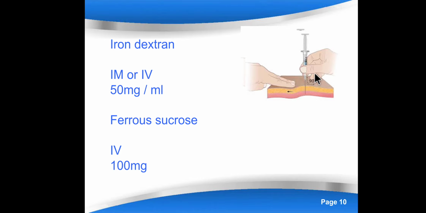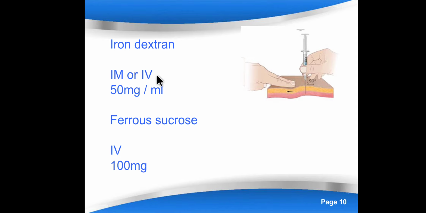So if you give directly, it can spread at the superficial level and may give rise to staining. In the oral dose also we have seen that side effect, staining of teeth. So here also staining of skin can occur. To prevent that, we press the skin and then give it at a 90-degree angle, so it will not spread in the superficial layers of the skin. So that will prevent staining. So it is known as the Z-track technique.